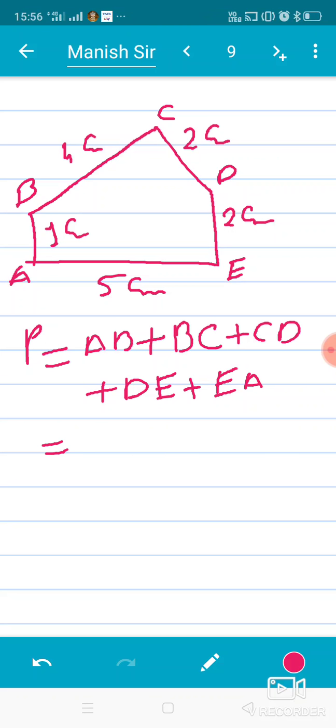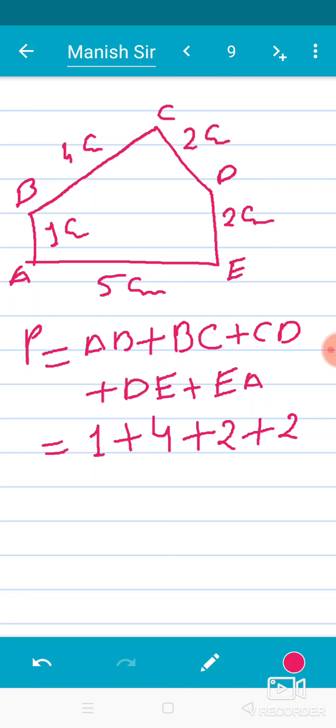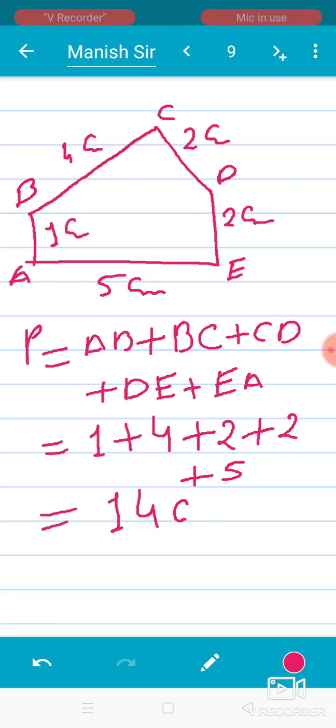Put the values: AB is equal to 1, BC is equal to 4, CD is 2, DE is 2, and the last, EA, is equal to 5. We add and calculate the value, and it becomes 14 centimeter. This is the way to calculate the perimeter of any given geometry.